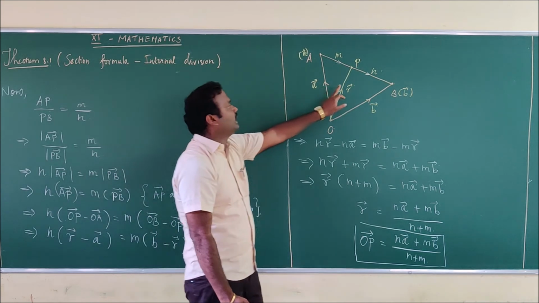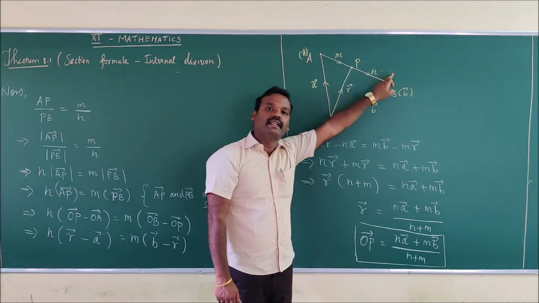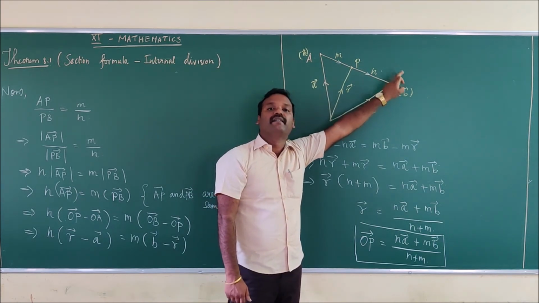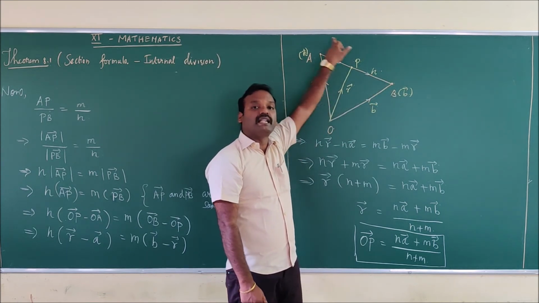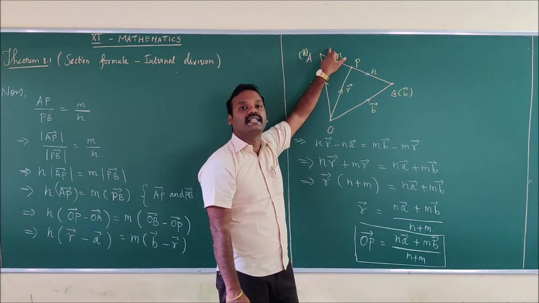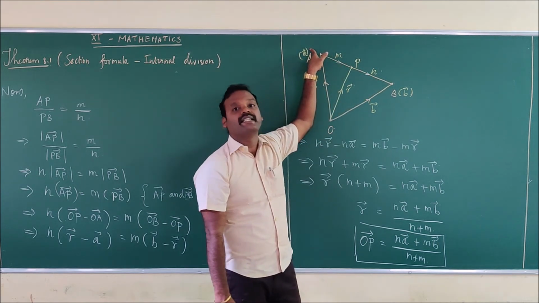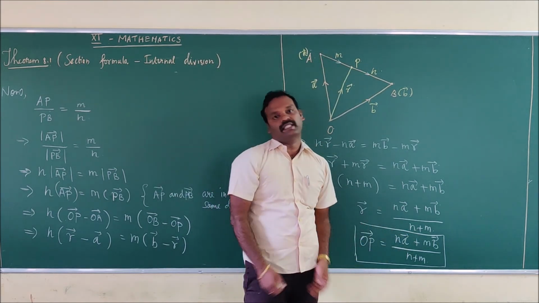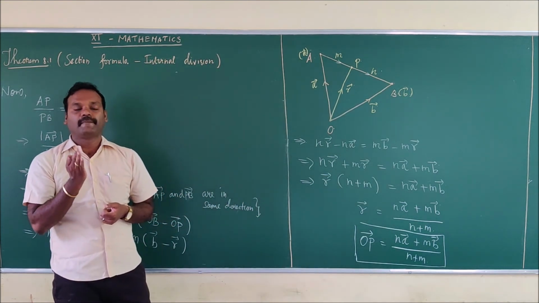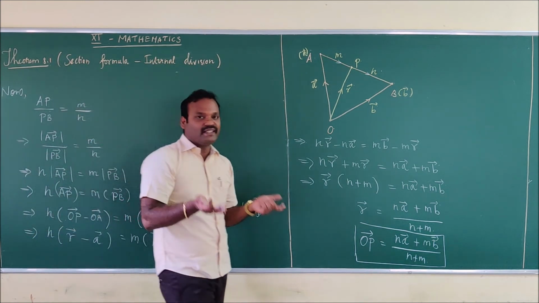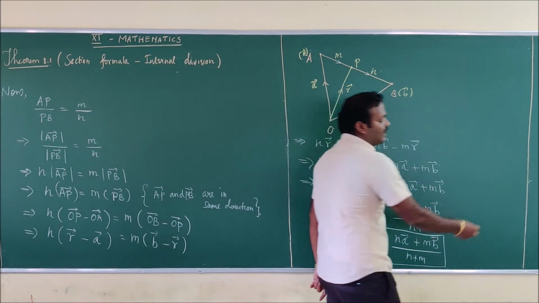Okay, when you observe the diagram, m is to n means the first number m is multiplied with the position vector of the final point, that is B. The second number n is multiplied with the position vector of the initial point. m goes with the final point and n goes with the initial point, and you have to add both the things. Okay, as the extension of that, you are having another formula, that is section formula, external division, but proof is not necessary. So I am just mentioning the statement and the result and the diagram for that.